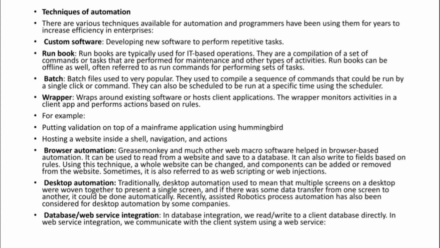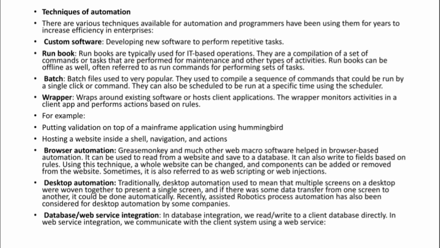If you want to do automation of some tasks, you can develop new software to perform the tasks. Custom software means you are building a separate software for automating your tasks. It can be repetitive tasks.